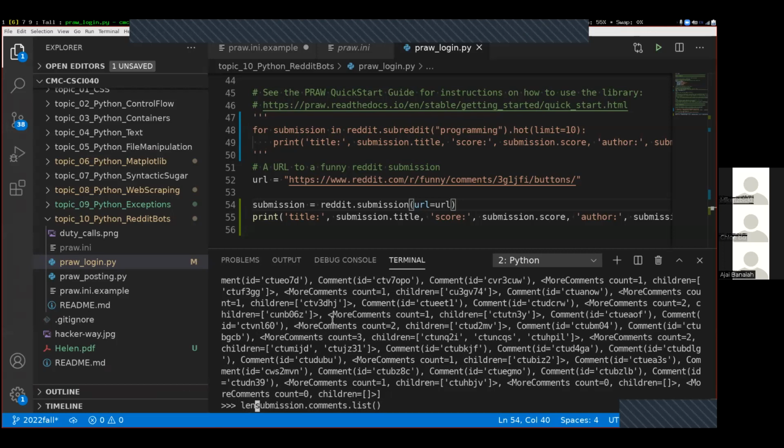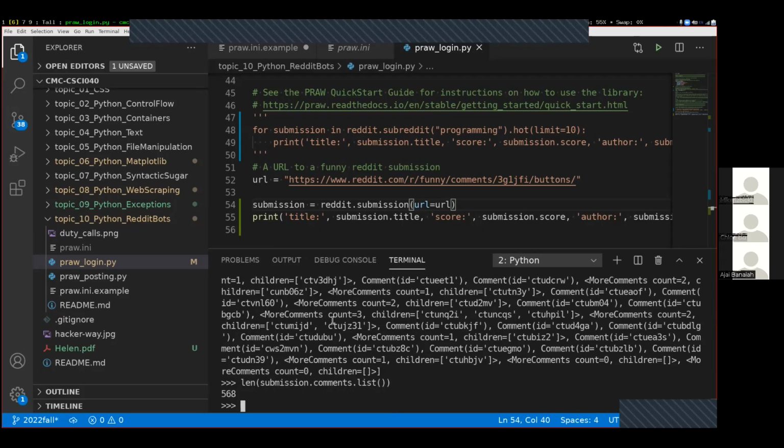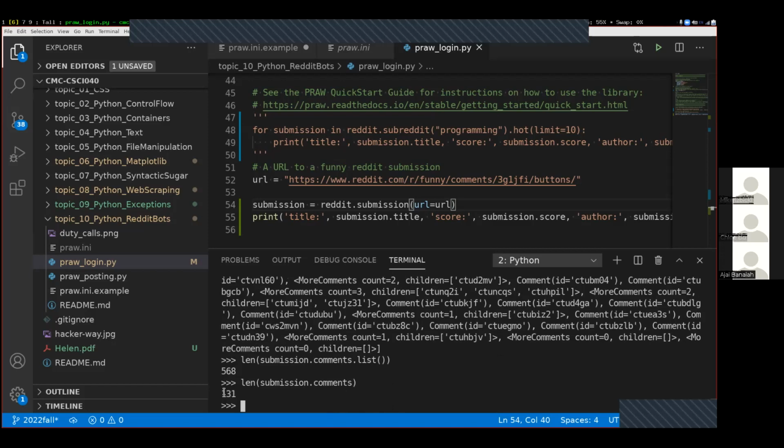We can verify that with a length. It's going to be bigger than that. This is the top level comments only. This is all of the comments, and it's confusingly named that they both have just list and it doesn't say like all comments or something. But this is going to be the thing that will be most useful for you in the assignments, this section.